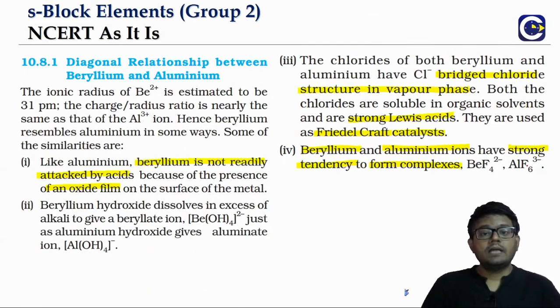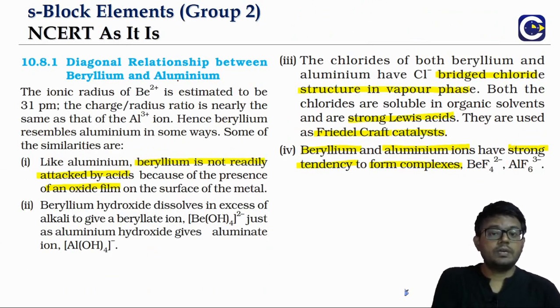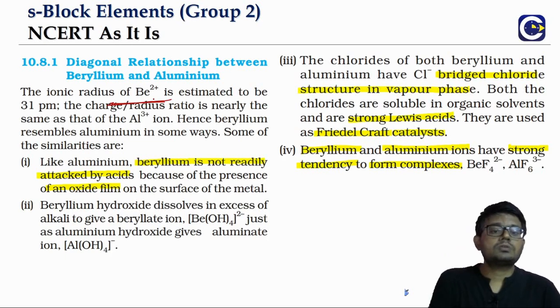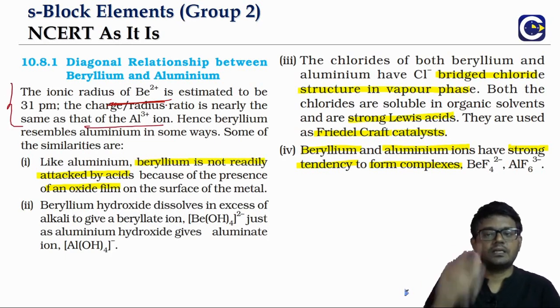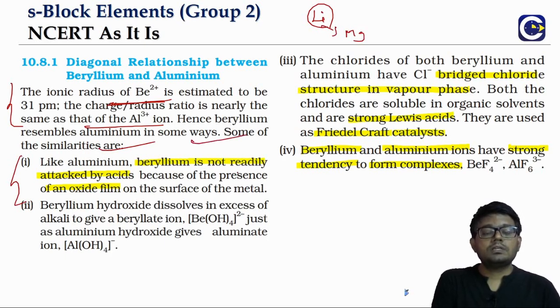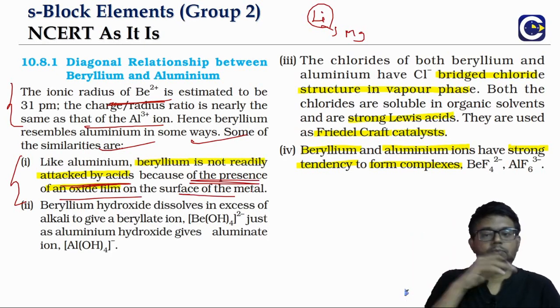Now the diagonal relationship between beryllium and aluminum. Look at the radius and the charge by radius ratio, they are almost similar to that of aluminum, and that is mainly the reason. In fact, when we talked about the diagonal relationship between lithium and magnesium, we saw a similar reason. And what is the outcome? Like aluminum, beryllium also is not readily attacked by acids, because it forms a protective oxide layer on the surface of the metal.